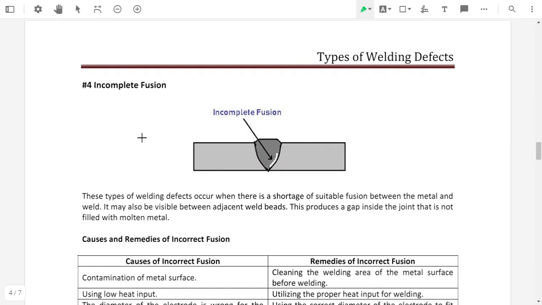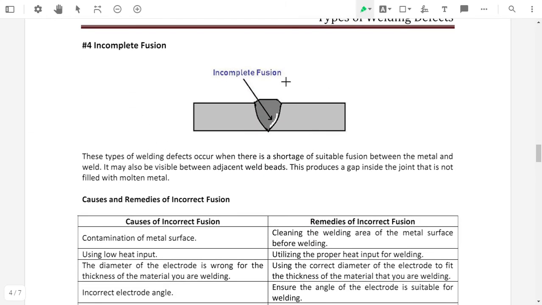The next one is incomplete fusion. The next defect is incomplete fusion. This type of welding defect occurs when there is a shortage of suitable fusion between the metal and the weld. If the base material does not get properly fused, then it will cause incomplete fusion. It may also be visible between adjacent weld beads. If we are using two dissimilar materials while joining, then it will cause incomplete fusion, because one material gets completely fused and the other material does not.